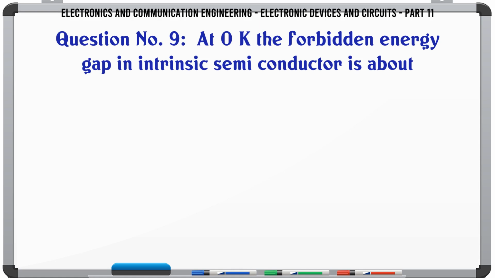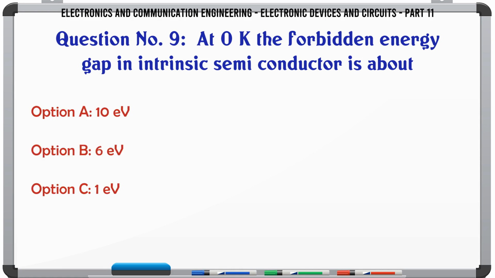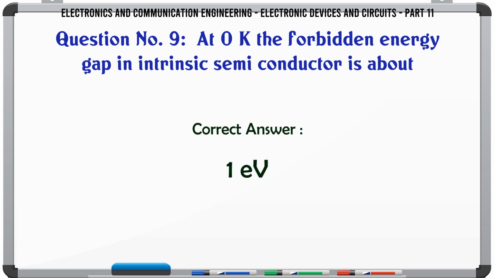At 0 K, the forbidden energy gap in intrinsic semiconductor is about: a. 10 eV, b. 6 eV, c. 1 eV, d. 0.2 eV. The correct answer is 1 eV.